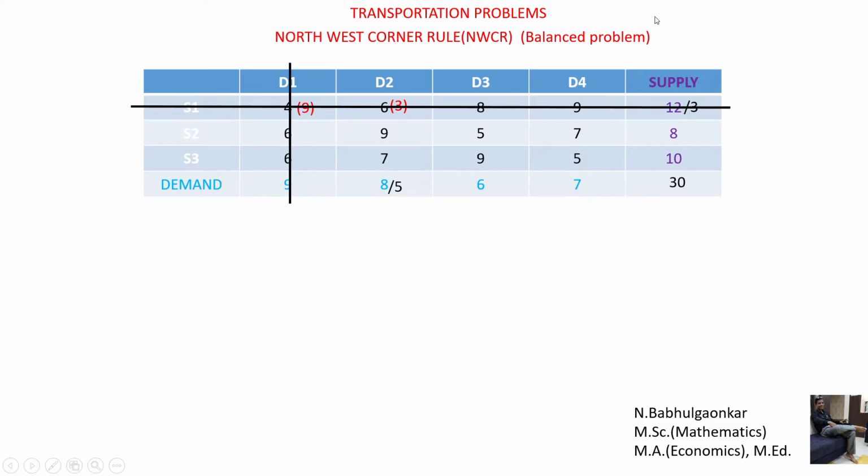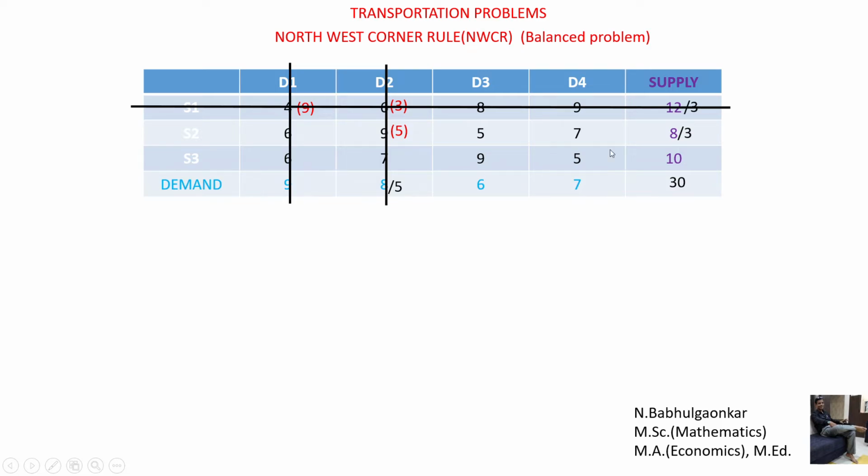Now, where we made the last allocation, near to that last allocation enter the neighboring cell. This is the neighboring cell. Now for this cell, see the demand and corresponding supply. Out of 8 and 5, which one is minimum? 5 is minimum, so write down 5 here. Out of 8, 5 are allocated. Now what remains here is 3. But the summation of the bracket numbers comes to 8, which means this condition is satisfied. Put a line over this.